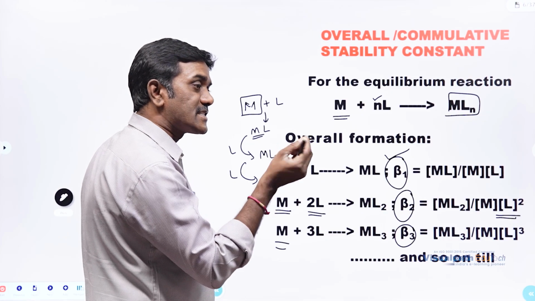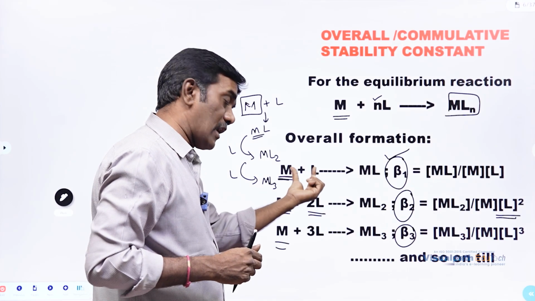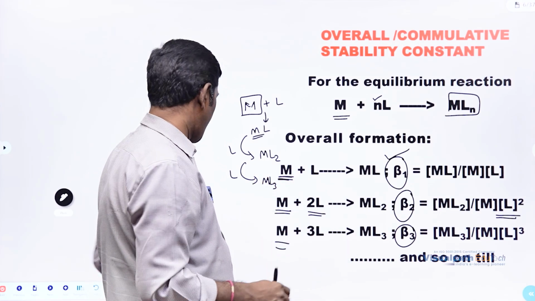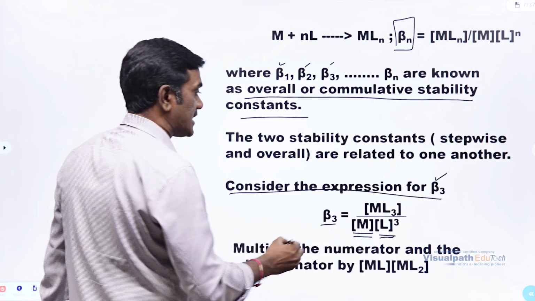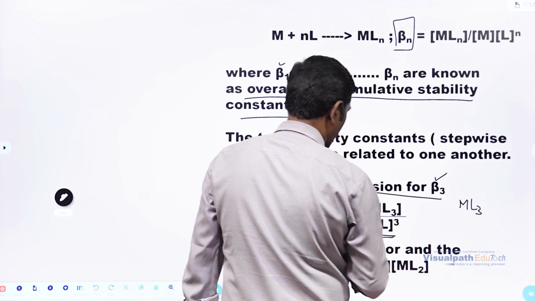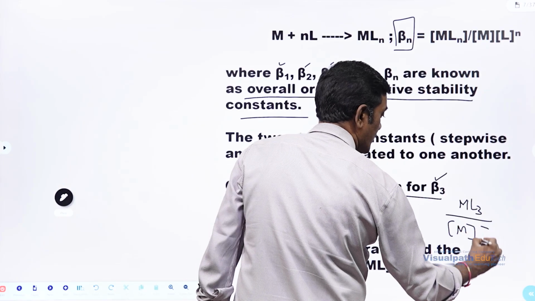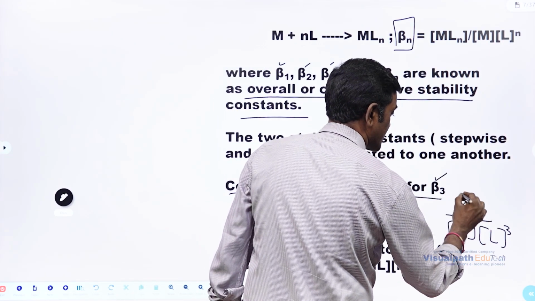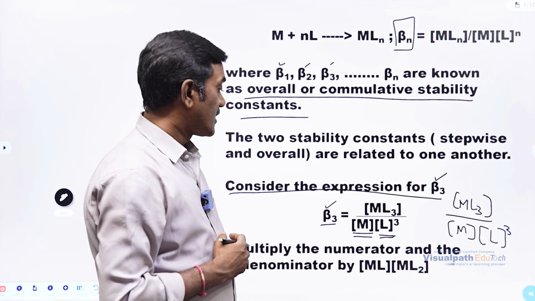Because the ligands are individual. Here the ligands are coming as cumulative. At a time, all ligands, either one ligand or two ligands or three ligands, whatever it may be, they are coming at a time. Now we can see here ML3, that is ML3, we are considering for beta 3, right? ML3, concentration of M into how many ligands will combine? For beta 3, it will combine 3 ligands. So ML3 divided by concentration of M into concentration of L power 3.